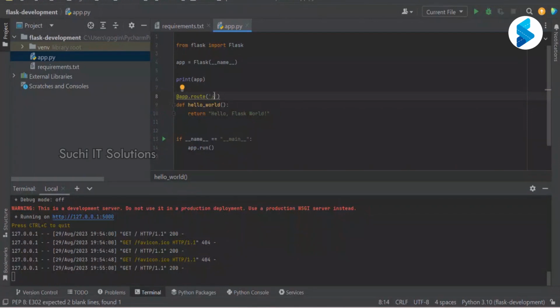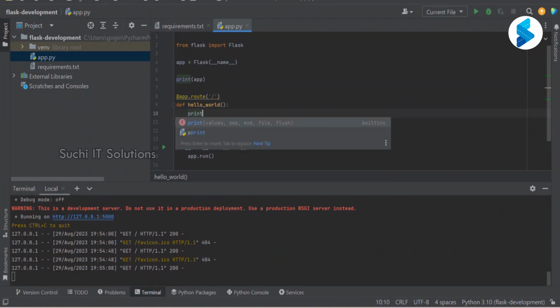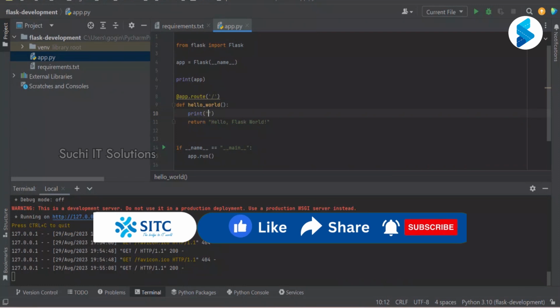And if it hits the base path, we are telling the Flask application that we are registering this method, which is hello world, to this particular path. If anybody comes to this path, call this function, and this function is returning "Hello Flask world". Now let me see if this is the function that is getting executed.